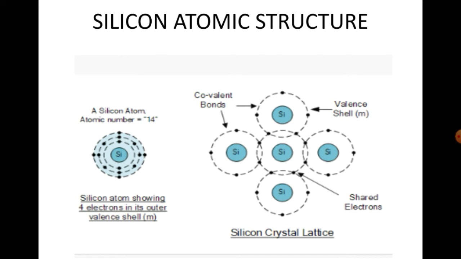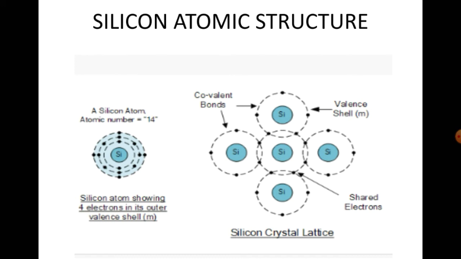The silicon atom showing the 4 valence electrons in its outer valence shell is shown in the first picture. Coming to the second picture, it is a silicon crystal lattice. How the silicon atoms are arranged is shown in the figure. It is closely packed.